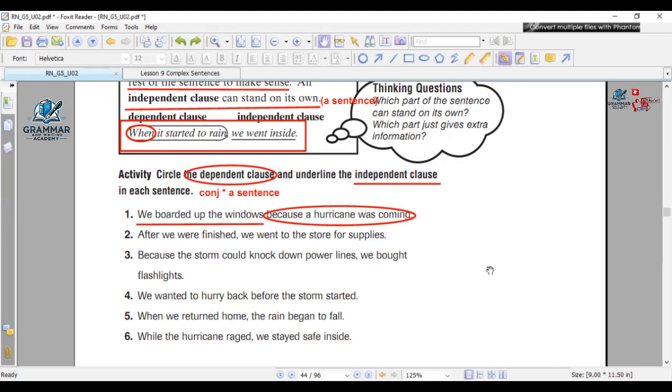I'll move to Tayyip. So before you answer, you have to find the conjunction first. Number 2. After we were finished, we went to the store for supplies. We will circle after we were finished and we will underline we went to the store for supplies.